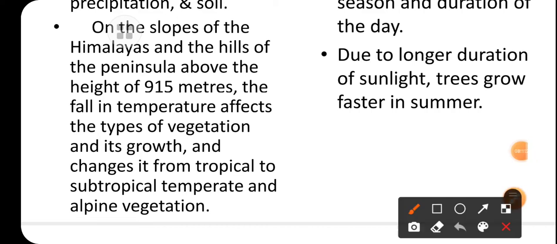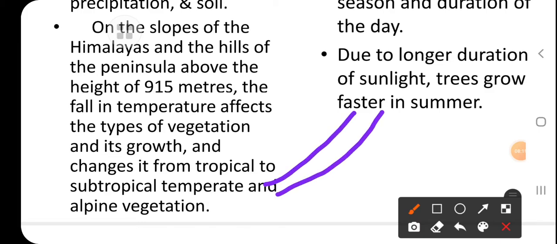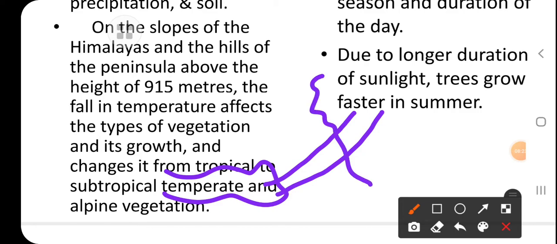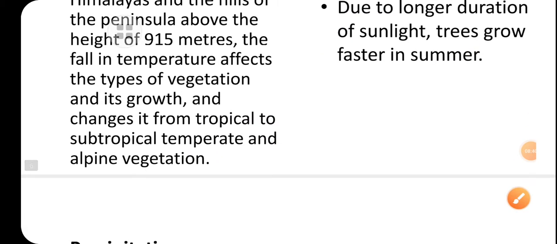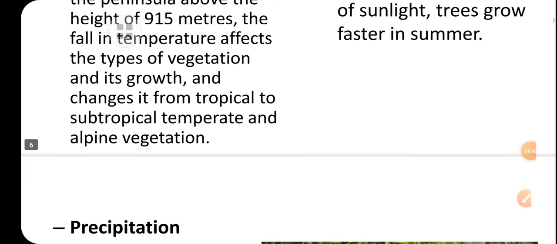Means when we go higher from the sea, the temperature starts falling above 915 meters, so it changes from tropical to subtropical.